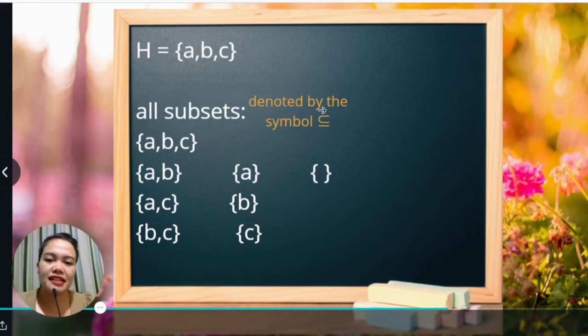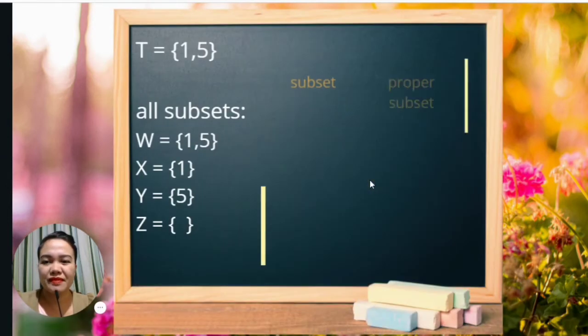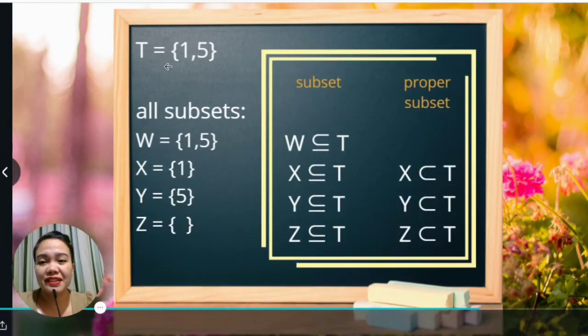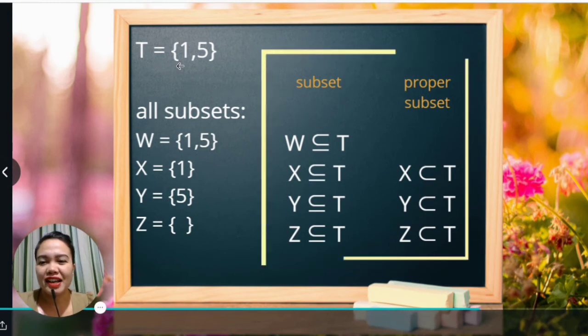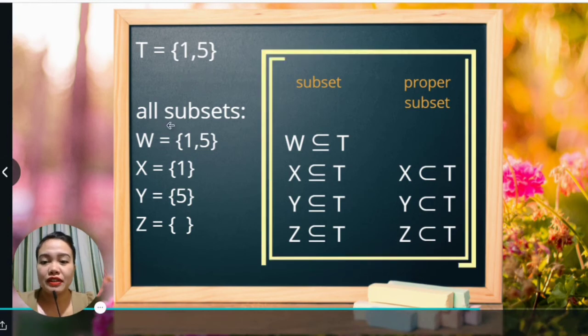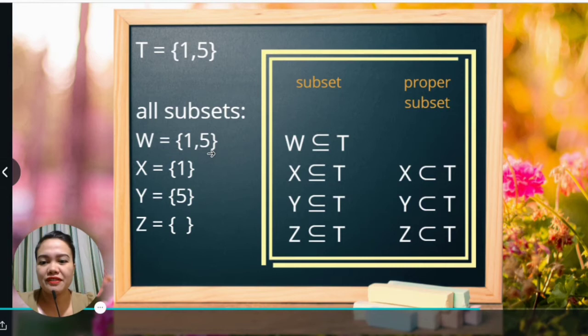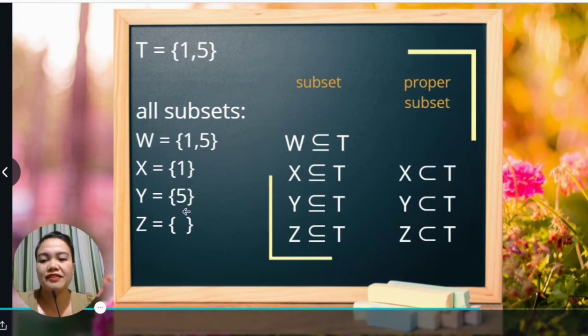It looks like an extended letter C with an underscore. Okay, so moving on, let's consider another example. So we have set T with elements 1 and 5. If we try to write all the subsets, of course we have {1}, {5}, {1, 5}, and an empty pair of braces.